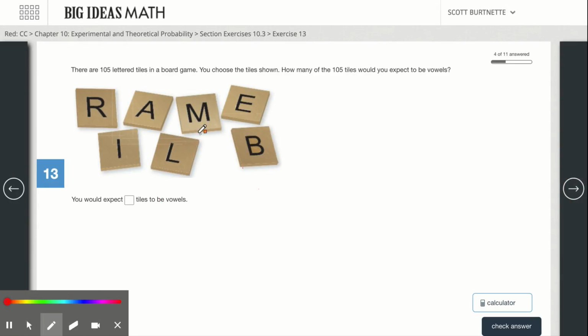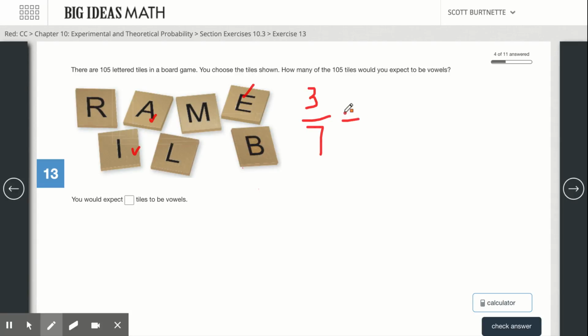Okay, now this one gets a little bit more fun. Okay, so we have to go ahead and say, okay, there is 1, 2, 3 vowels. There are 3 vowels out of 7. Okay, so we want to go ahead and use that probability to find out how many we'd expect out of 105.